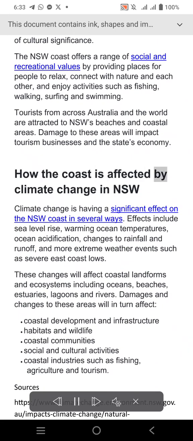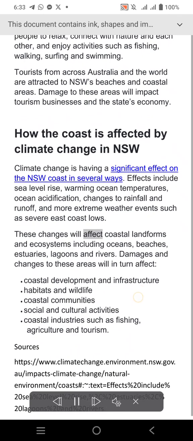How the coast is affected by climate change in NSW. Climate change is having a significant effect on the NSW coast in several ways. Effects include sea level rise, warming ocean temperatures, ocean acidification, changes to rainfall and runoff, and more extreme weather events such as severe east coast lows.